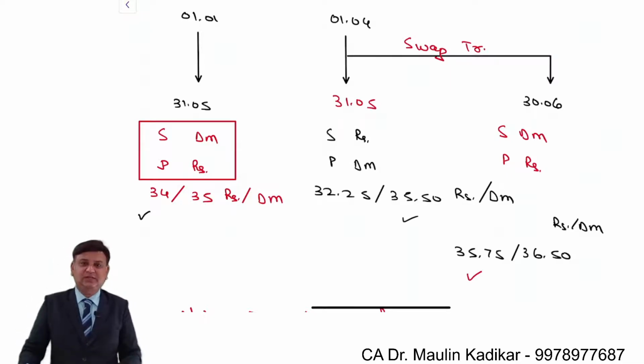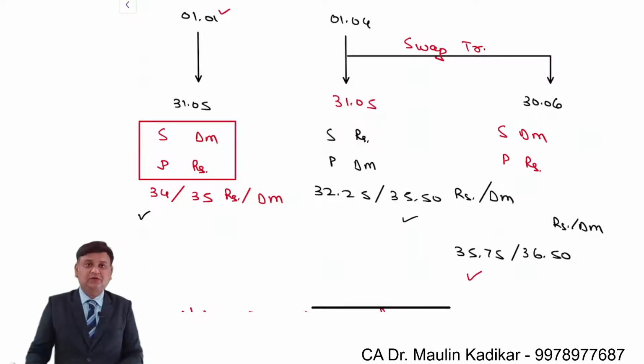So just a small summary of the entire answer. Initially on 1st of January, for 31st of May, the forward contract is entered upon for conversion of the Dutch mark into rupees, so you'll get a lower amount of rupees. On 1st of April, two contracts are entered upon because of the extension of the delivery of goods.